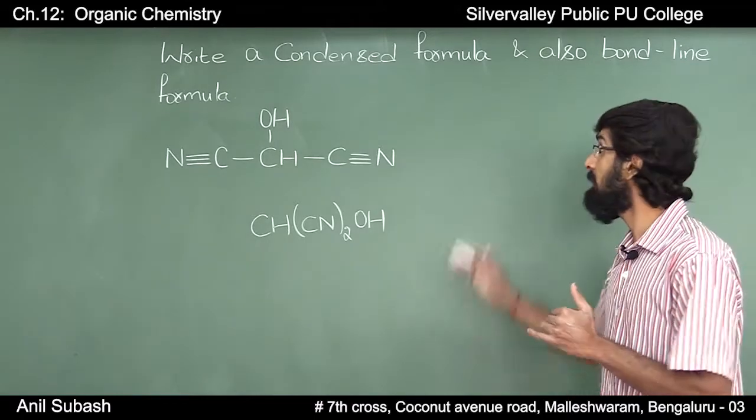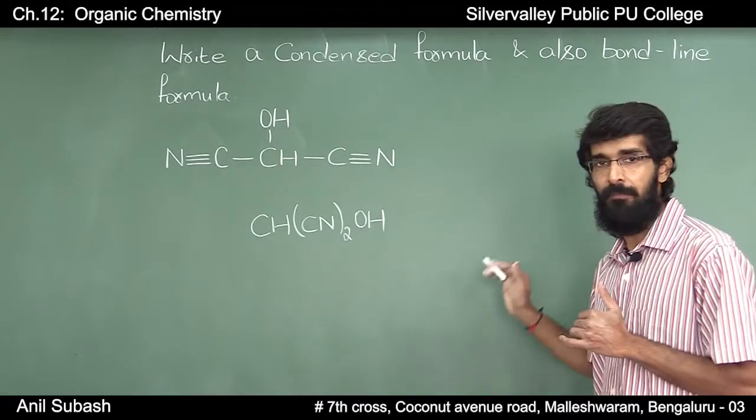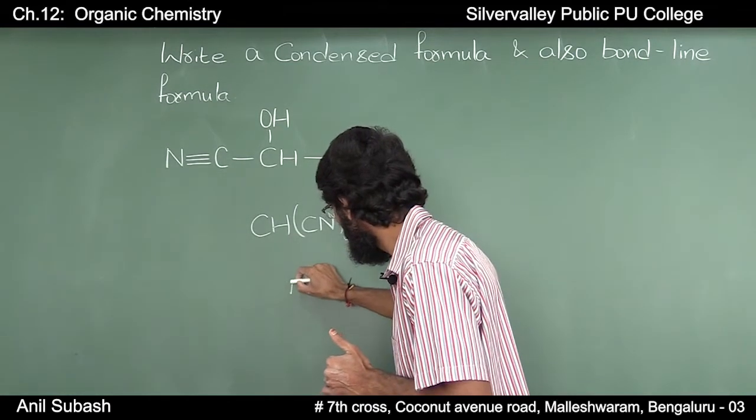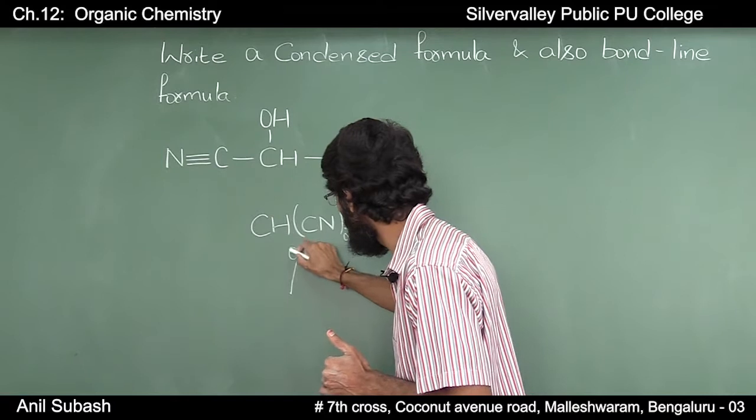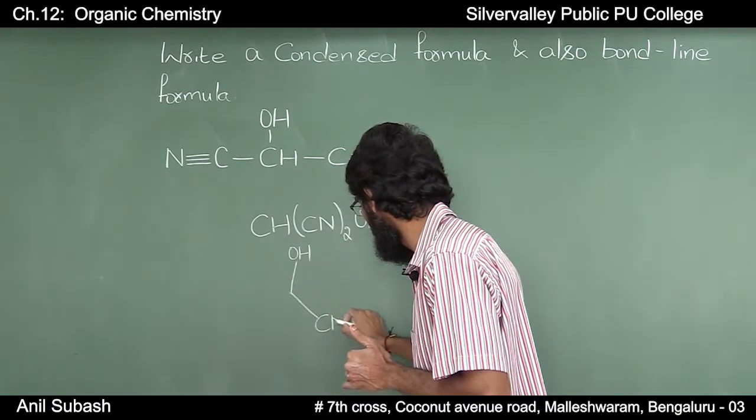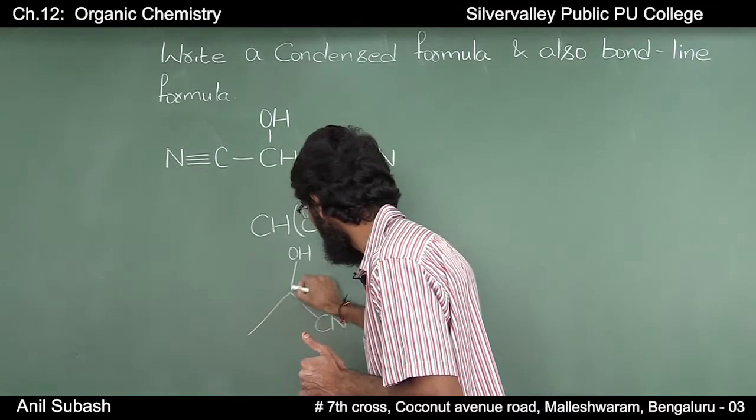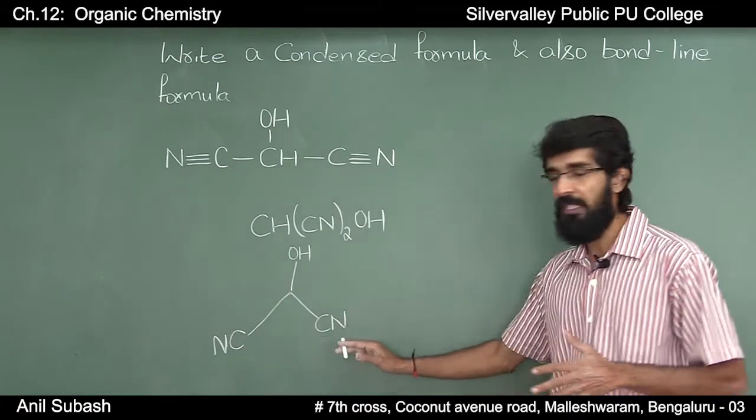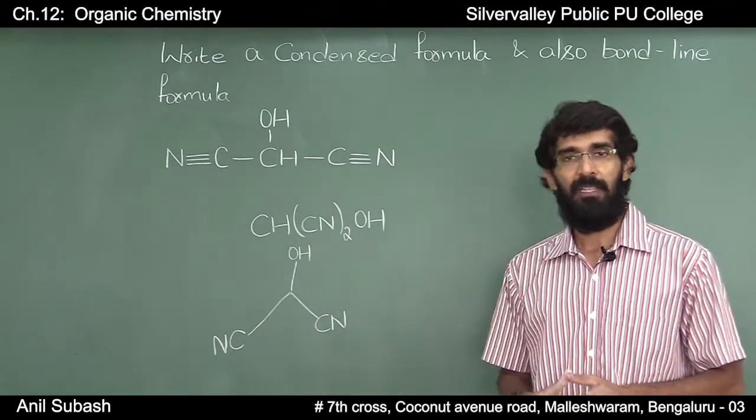And coming to the bond line formula, you have a carbon which is attached to an OH group, which is attached to a CN group, and which is again attached to another CN group. This will be the bond line formula.